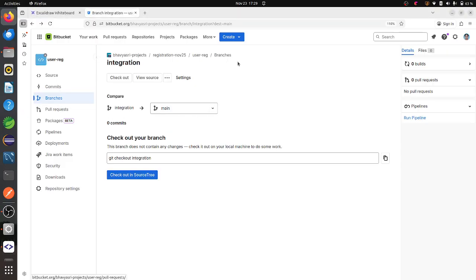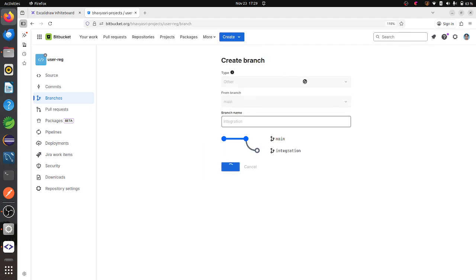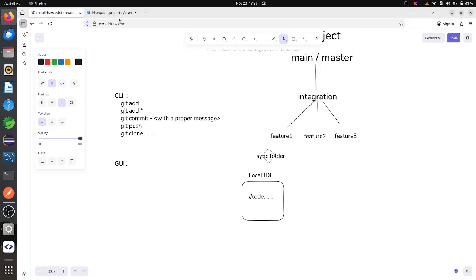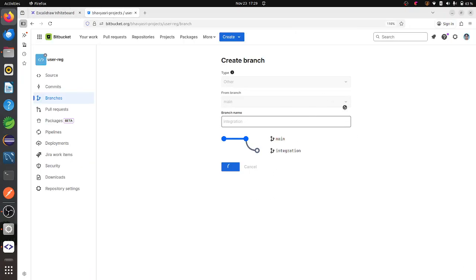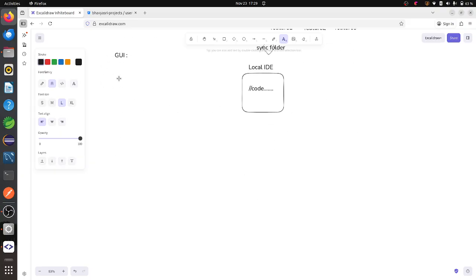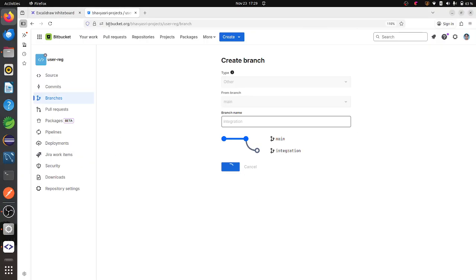So I want to create one more branch here. I also have to create a feature branch. Here I have to select the type as feature and create it under the integration. As per the diagram, I have to create it under this integration part. I have to select that one also. It is loading. So this is called the GUI. Now I want to create this branch.